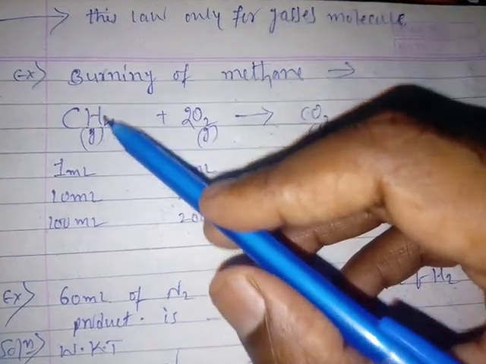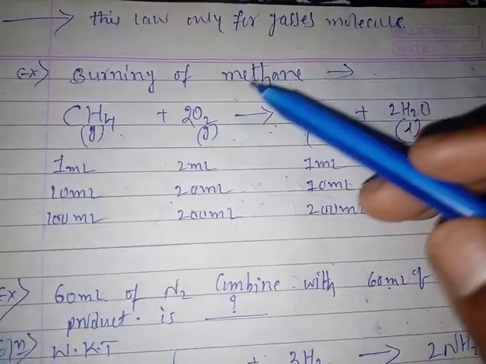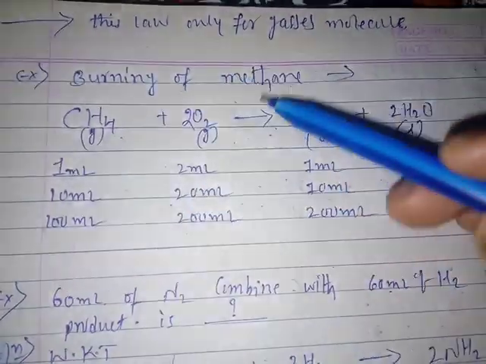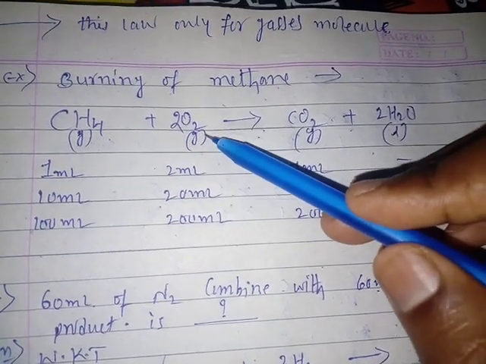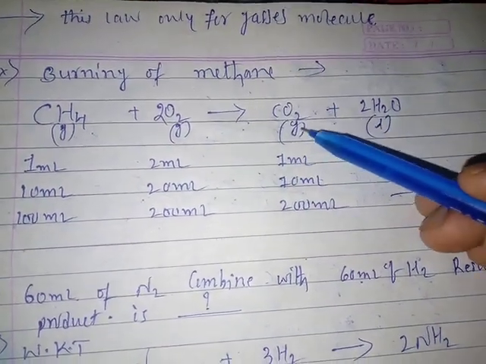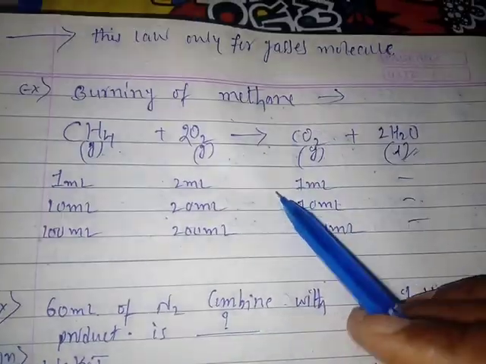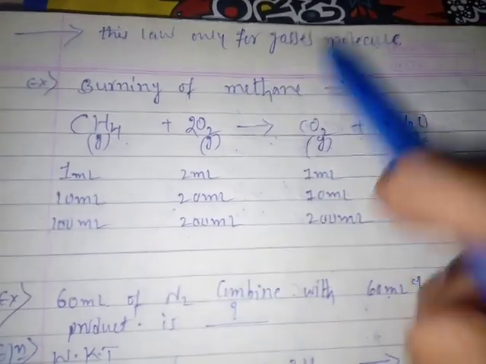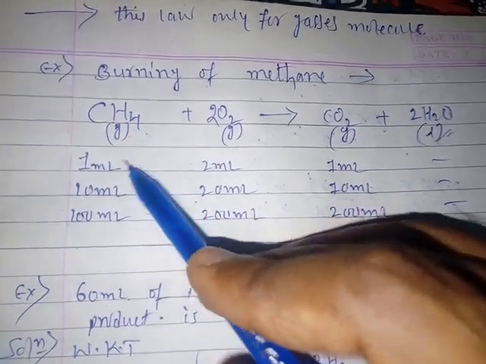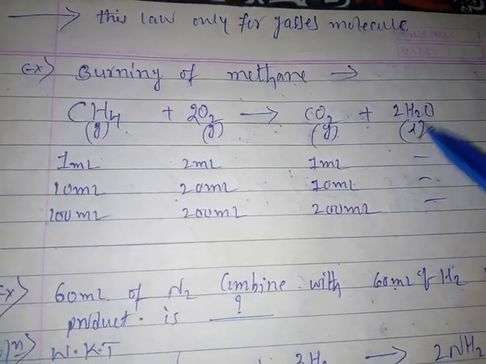So we know that carbon dioxide is in a gaseous form. Methane is in a gaseous form. Oxygen is in a gaseous form. Carbon dioxide is in a gaseous form. H2O is in a liquid form. Right. So this law is only for gaseous molecules. That's why we are neglecting the H2O.